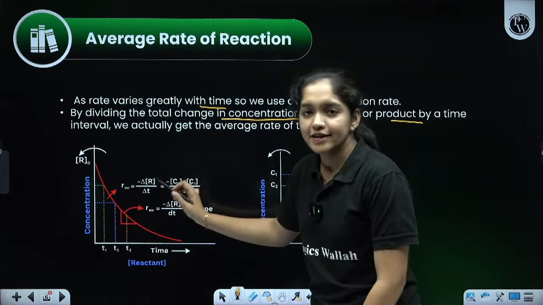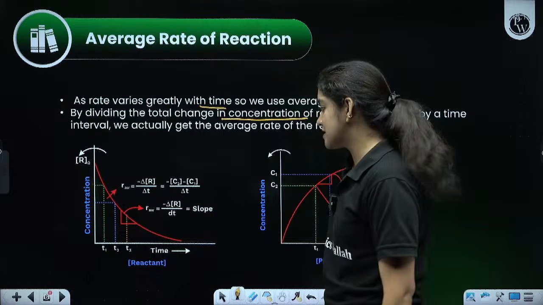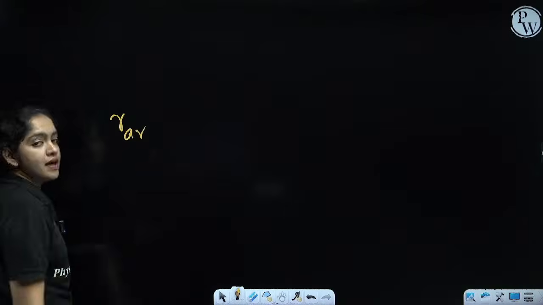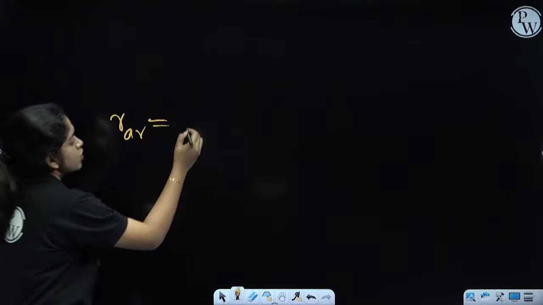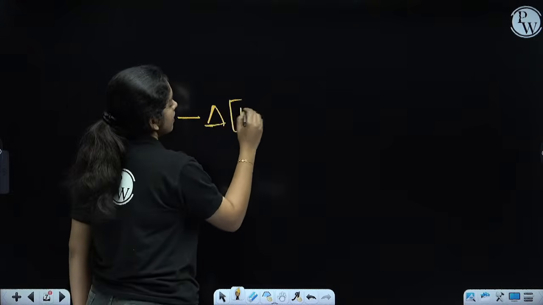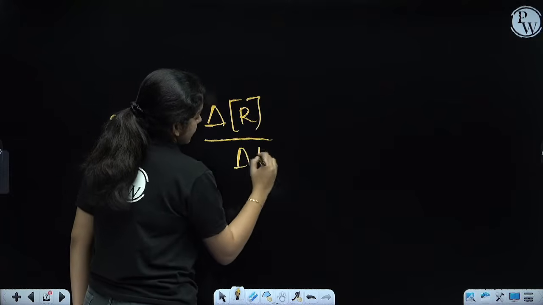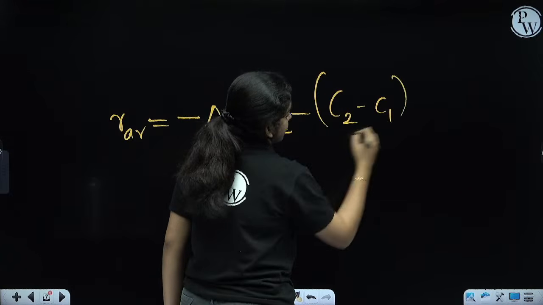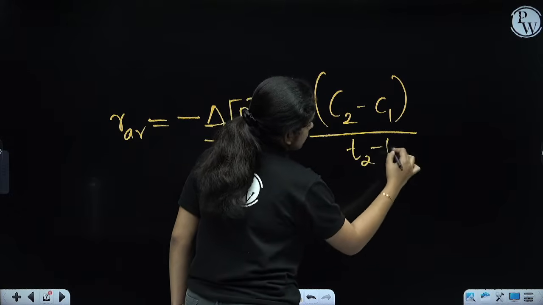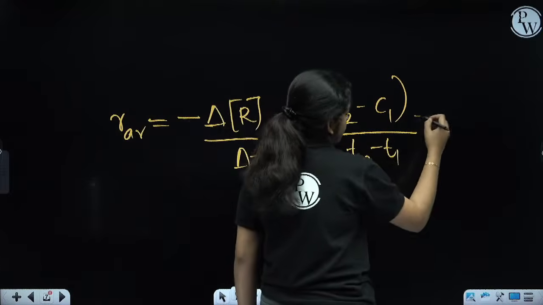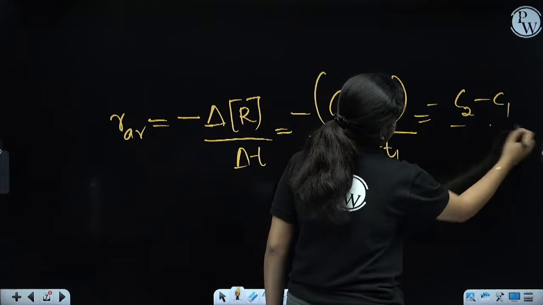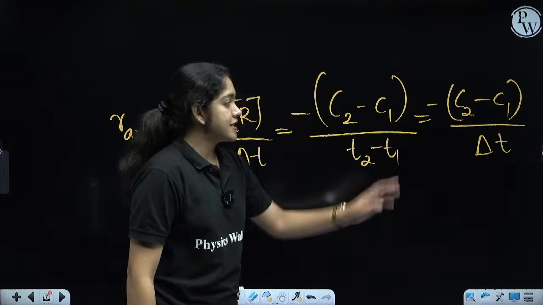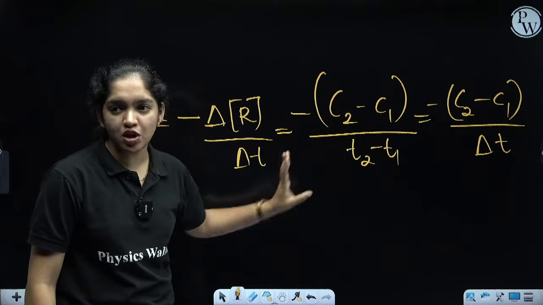So we can write the average rate. The average rate of the reaction is denoted by R average, equal to minus delta R by delta T. That is the change in the concentration, minus C2 minus C1, divided by T2 minus T1, which can be written as delta T. So C2 minus C1 means the change in the concentration of the reactant.